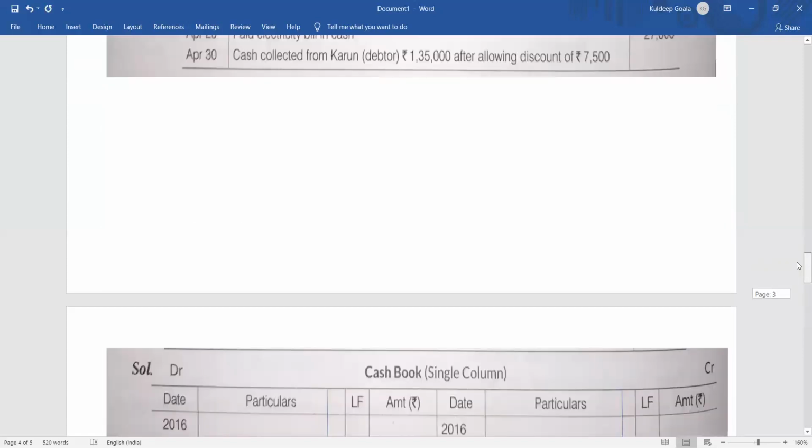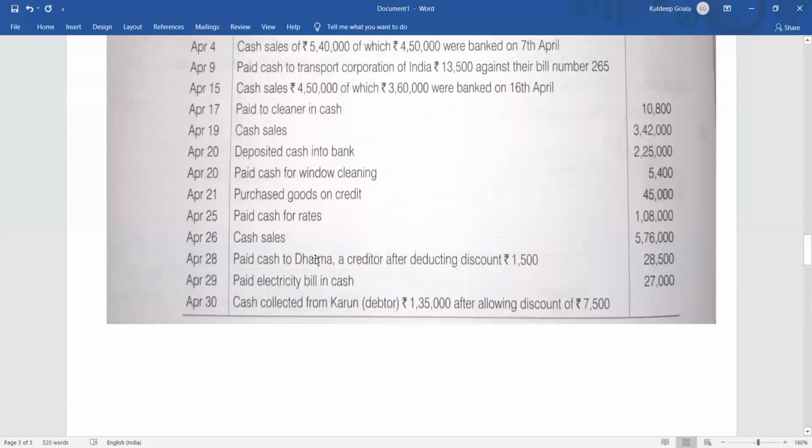Then moving to the next item, paid cash to Dharma, a creditor, after deducting a discount of 1,500. So Dharma is a creditor who was supposed to get how much? How will you know? I am paying him 28,500, and I'm getting a discount of 1,500. It means the total amount was 30,000.